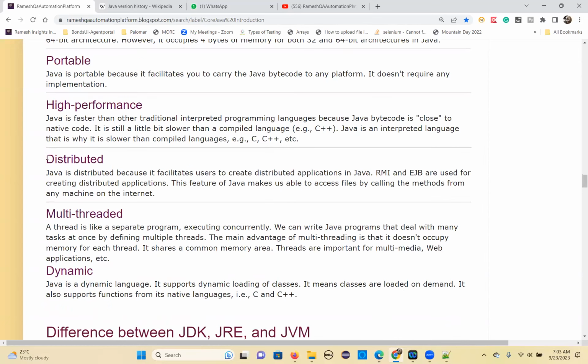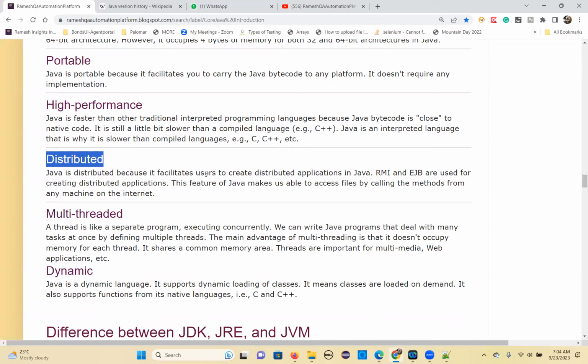And distributed programming language. Distributed programming language means, suppose you deploy your code somewhere in the cloud, you can access it from anywhere, or you can access all the application components, or you can download the application files or whatever you want if you have internet.